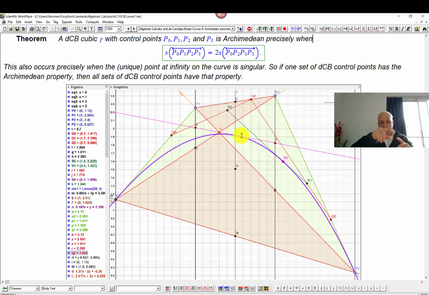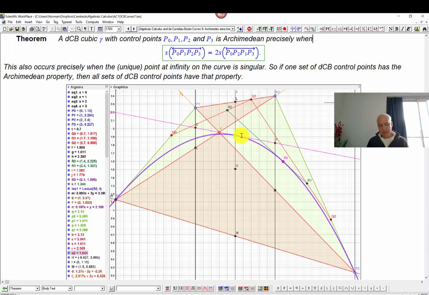So if the curve has a node, in other words, it sort of loops around, like it goes like this, like so it crosses, then it's not going to have a well-defined tangent at that point, because that could be a tangent, that could be a tangent, sort of 2 tangents. And another kind of situation is where you have a cusp, where you have sort of 2 things coming in like this, and there's a kind of a double tangent in some sense. So it's not a proper tangent. So those are singular points. And if the point at infinity is singular, that's a characterization of these Archimedean cubics.